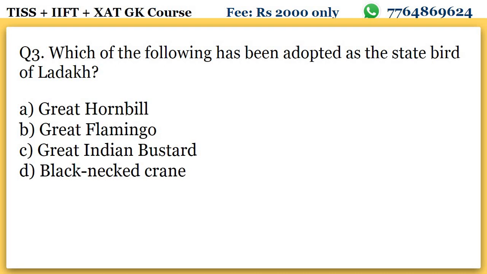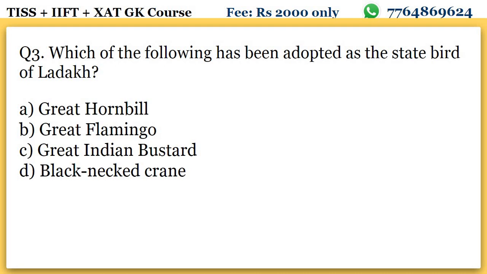So it is the state animal of both Kerala and Arunachal Pradesh. Okay, this is interesting. And then great flamingo. You might have seen some photographs of Rann of Kutch. There a lot of flamingo will be there. It is the state bird of Gujarat. And the great Indian bustard is the state bird of Rajasthan.